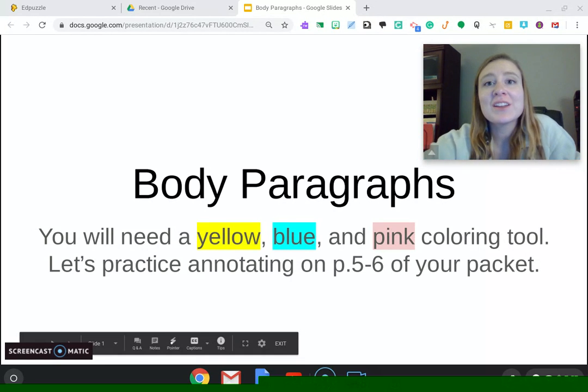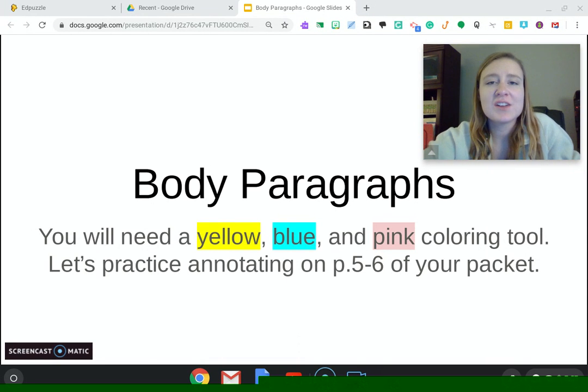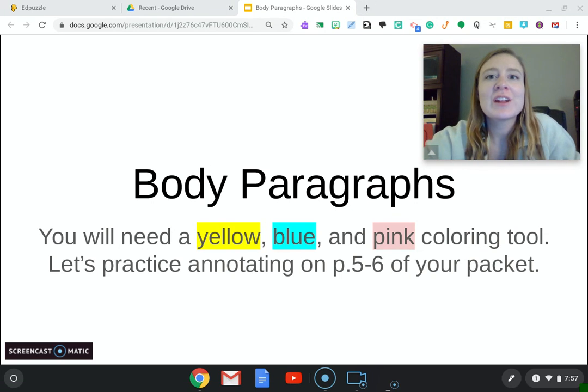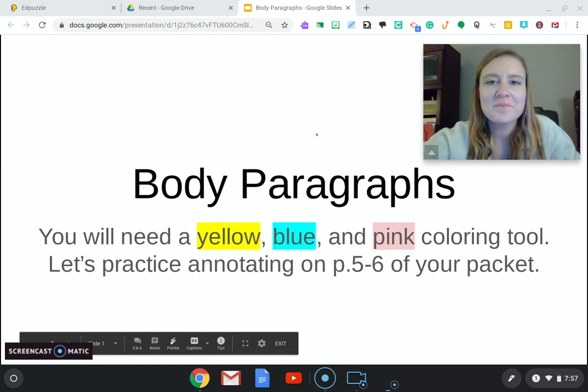Guys, today we're going to look at some body paragraphs for your essay, and you're going to practice writing your own. You're going to need 3 different coloring tools, a yellow, blue, and pink, along with your packet, and we're going to practice annotating in order to answer some questions as we go.